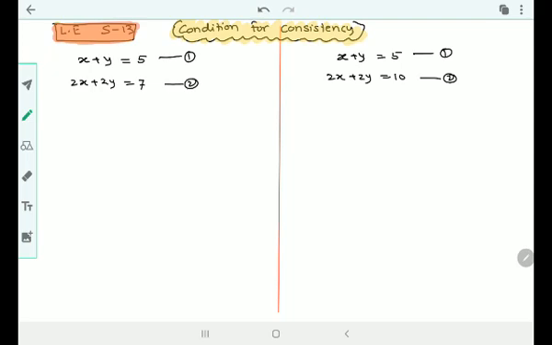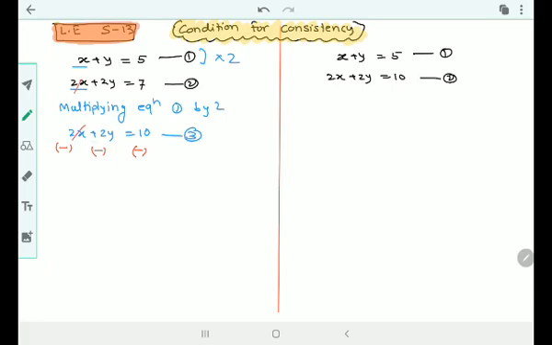It's very clear: to eliminate one of the variables, I have to make the coefficients the same, so I multiply equation 1 by 2. What do I get? 2x plus 2y is equal to 10. This equation I multiplied by 2, right? And this is the third equation. Subtracting these two equations, what do I get? Minus, minus, minus. 2x gets cancelled.